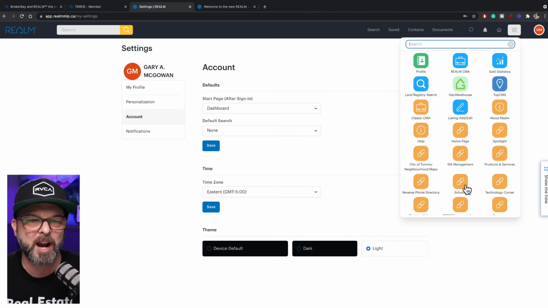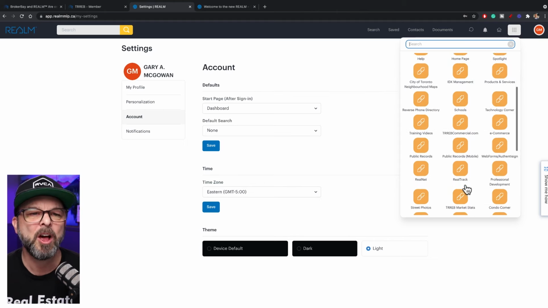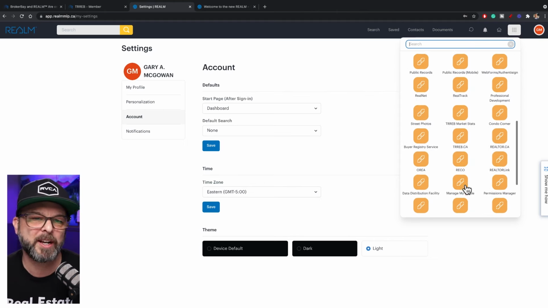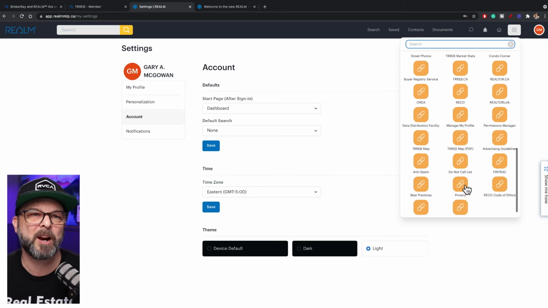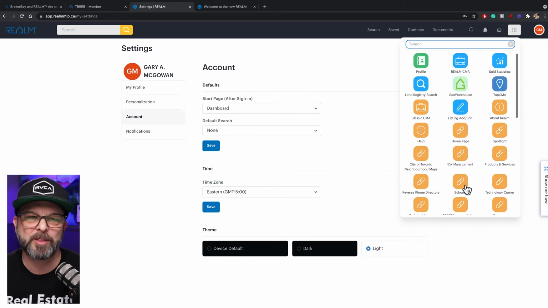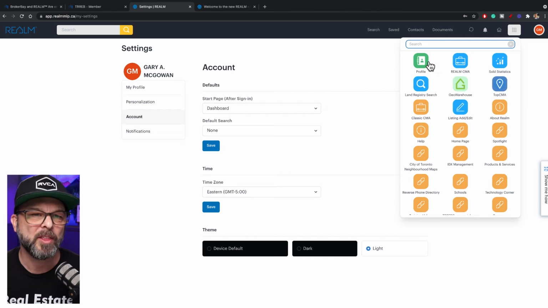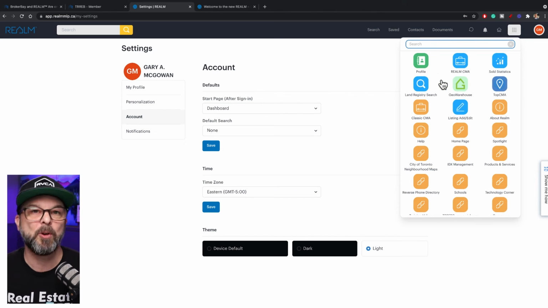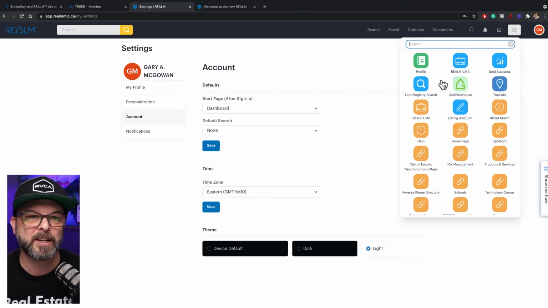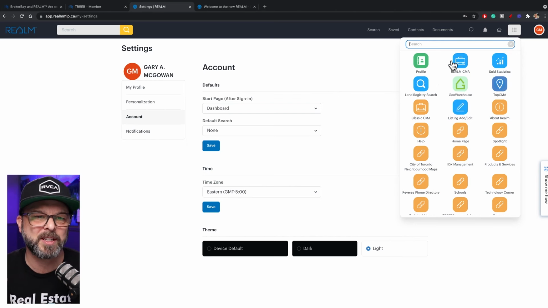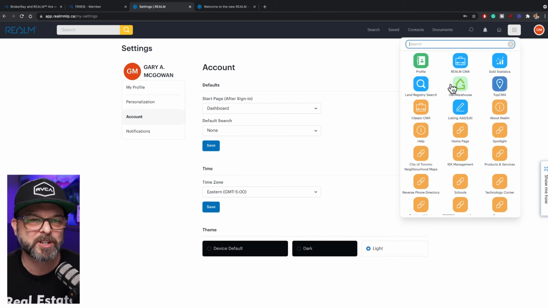So all of the orange icons here as I scroll down, those are all the same links you're going to find in TRREB Stratus. So if there's some there that you are very familiar with, that's an easy way to get to them. Now, the blue and the green links, those are the new things that are added to Realm, which is really cool. So right with a click of a button, you can create a CMA, the land registry search, and of course, Geo Warehouse, which we always have access to.